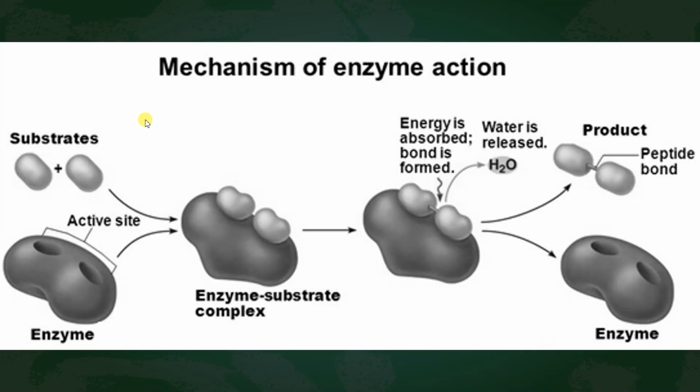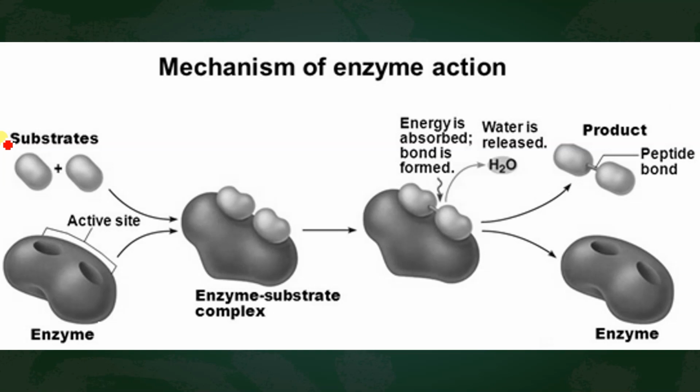What is the mechanism of enzyme action? We have already done it in chemistry in everyday life, but let me repeat it. Suppose this is the enzyme. It works on the lock and key concept, so for a particular lock there is a particular key. Similarly, for a particular substrate there is a particular enzyme.